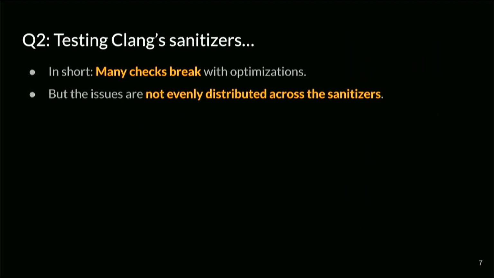So we started testing Clang, which is probably the most complete sanitizer implementation we use, and it's also the most widely used one we are currently using to find bugs. And the first thing we noticed is that a lot of the checks we have in Clang just disappear when we turn on optimizations. And we were kind of curious what is happening. Are we just holding Clang wrong? Like, what's the issue? So we did some root cause analysis.